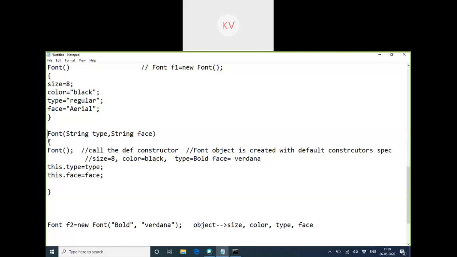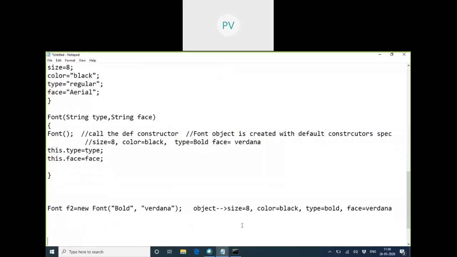By the time the whole constructor got executed, initially it stored default values, and after that it modified these two values with the new values. So the object now stores size still 8, color still black, type changed to bold, and the face changed. Is that clear?